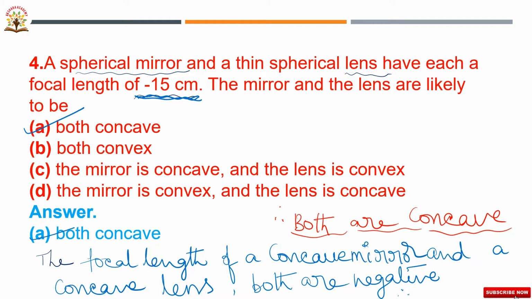So that's why the mirror and lens are likely to be both concave. The answer is both concave. Why? Because the focal length of a concave mirror and a concave lens are both negative, therefore both are concave. Okay, next we'll go to the next question.